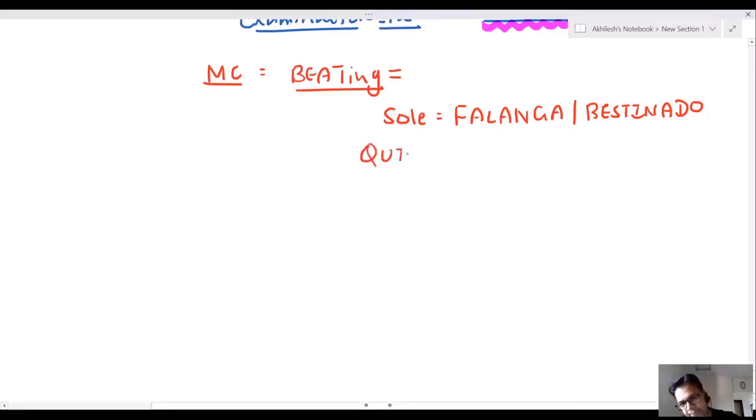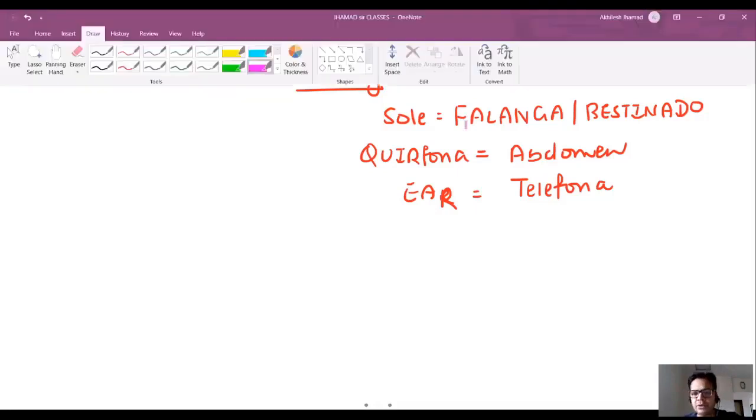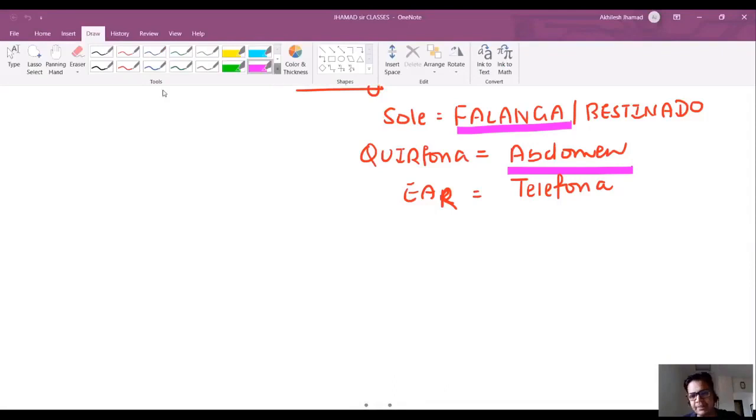Quirafona. Quirafona is beating on abdomen. Beating on ear or slapping on ear: sir, it's a very simple trick. On ear we use telephone, that becomes telephona. So again, I'm revising, my dear friend. Beating on sole is phalanga. Beating on abdomen is quirafona. Beating on ear is telephona. That's a very simple trick here.